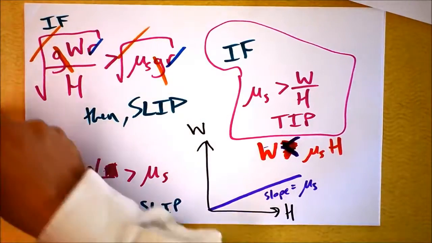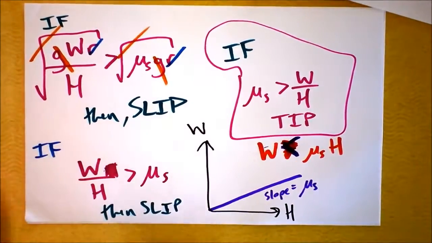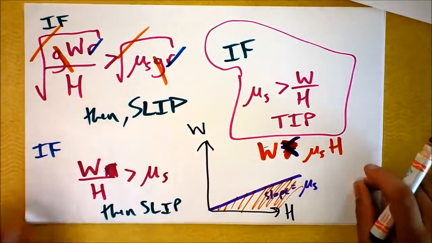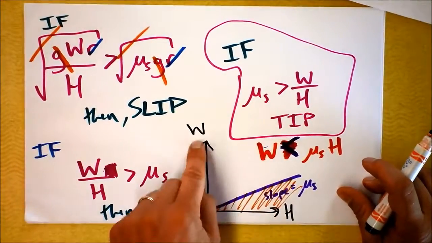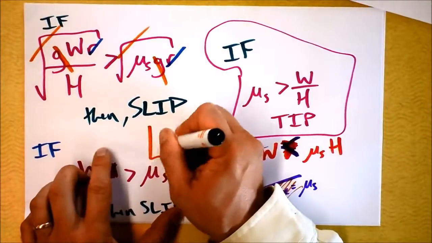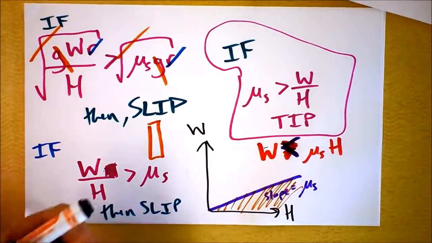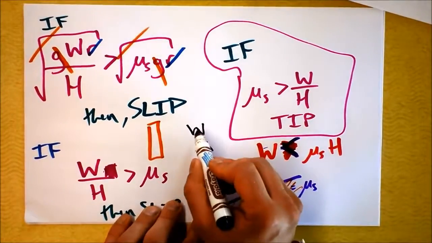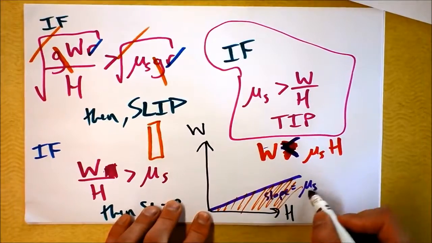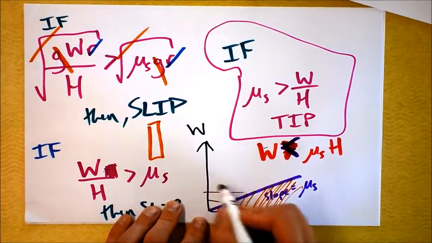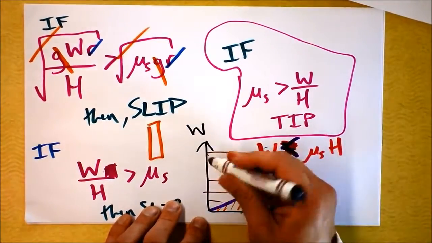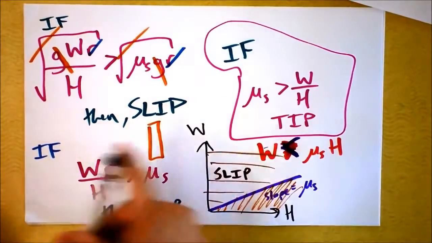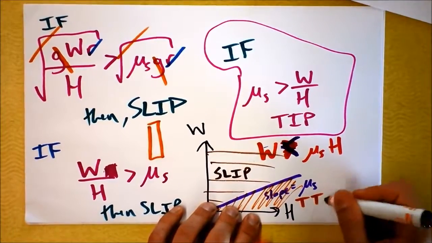So I'm going to put a tip label down here, and everywhere down below this line, it will tip. That makes sense because the height is so big and the width is so small. You're talking about one of these suckers. Of course that will tip if I put a pencil on its eraser and spin it around on a turntable. But what about if the width is bigger than the height relative to this mu sub s thing? Everywhere over here, we've got slipping. And everywhere over here, we've got tipping.